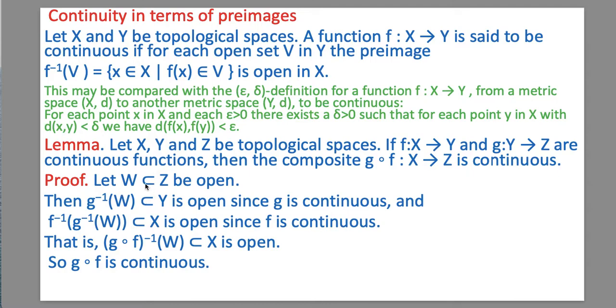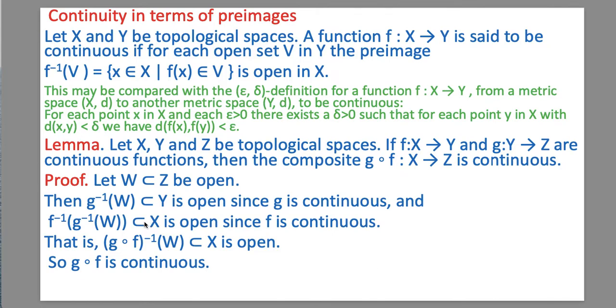If W in Z is open, it means g inverse W, which is a subset of Y, is open because g is continuous and g is a mapping from Y to Z. And if g inverse W is open, it means f inverse of g inverse W, which is a subset of X, is open since f is continuous and f is a function from X to Y. And this implies (g∘f) inverse W is open.